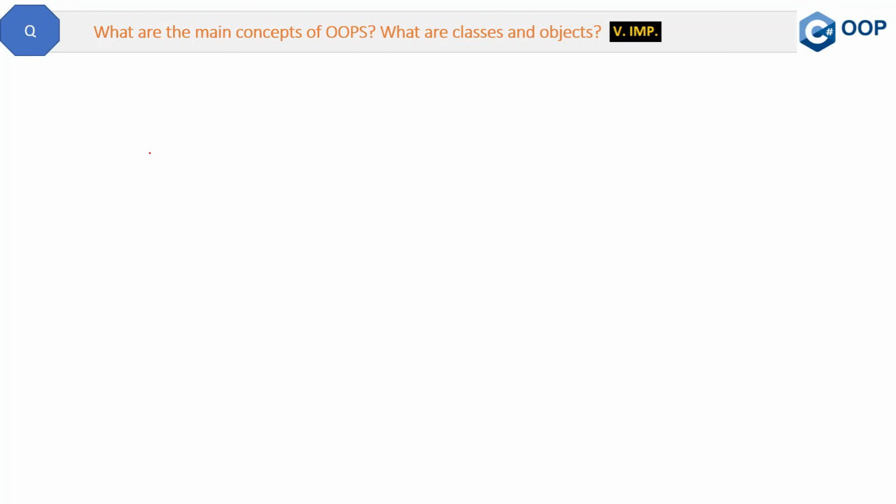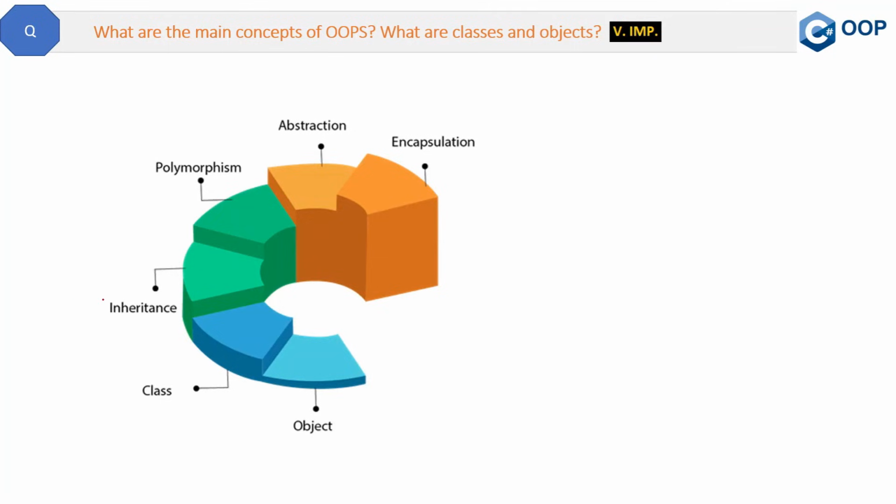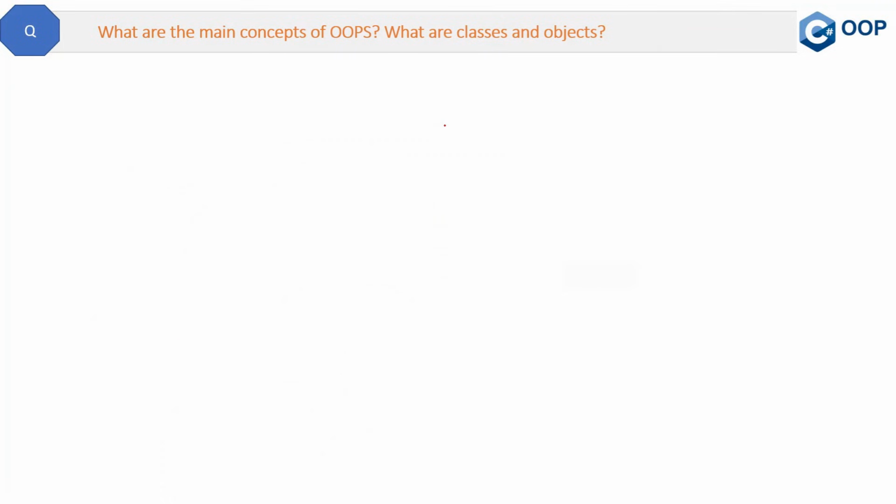Okay, so here is our question. What are the main concepts of OOPS? What are classes and objects? This is a very important and very basic question. Let's see the answer. Here are the main concepts of OOPS: objects, classes, inheritance, polymorphism, abstraction, and encapsulation. Whenever the interviewer asks the 4 pillars of OOPS, they are inheritance, polymorphism, abstraction, and encapsulation only. So in this question, we will only focus on classes and objects, and the other concepts we will cover in upcoming questions. So let's start with the classes.